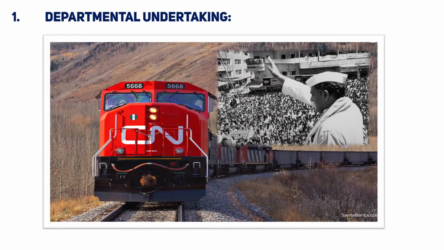Okay, starting as usual with the first heading, that is departmental undertaking. What is departmental undertaking? These types of organizations have a separate department and are controlled by the ministry, and these organizations get funded. That means the money which they get comes directly from the government, it may be the central government or maybe the state government. For example, the Indian Railway is the best example, and we have the Post and Telegraph Department, the Postal Department. So these are the main examples.